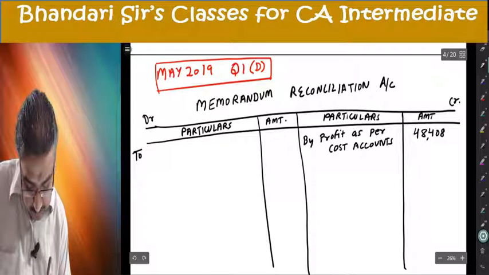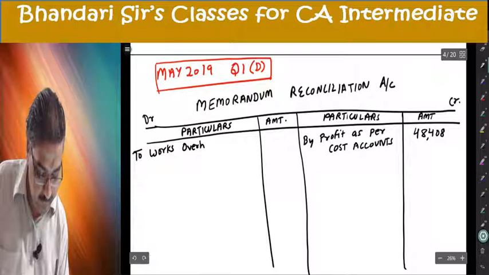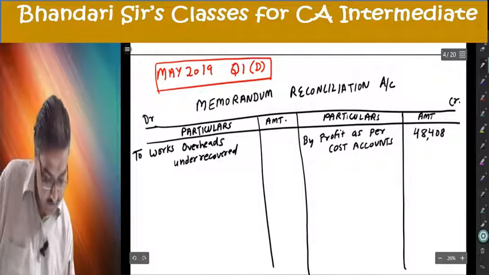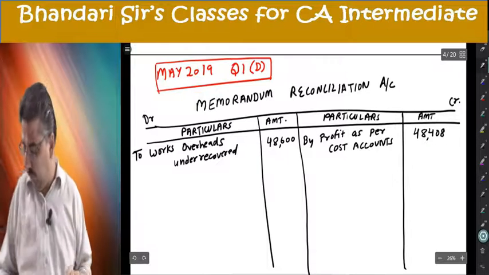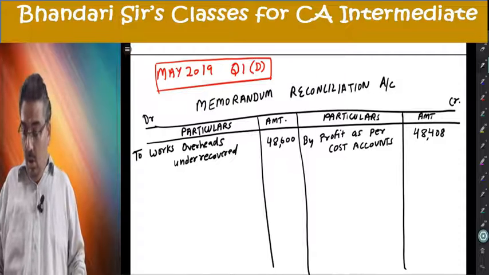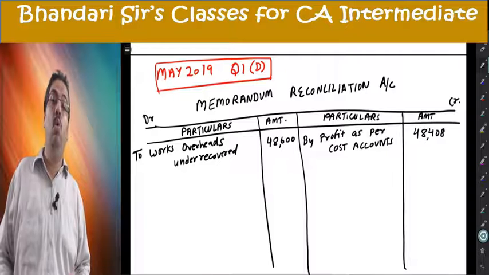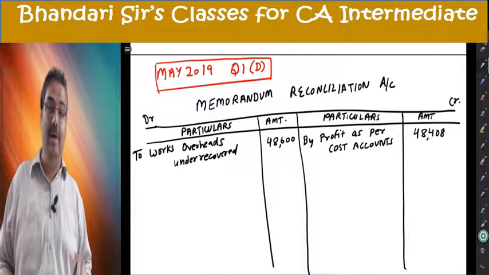To works overheads under recovered, 48,600 is under recovery. Office overheads over recovered in cost books. Over recovered expenditure, debit higher, will go to credit.